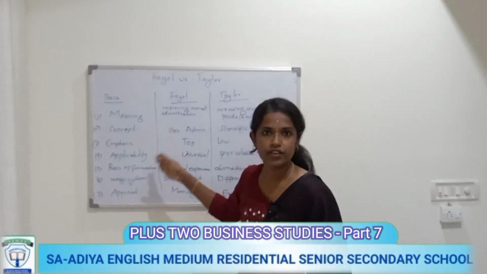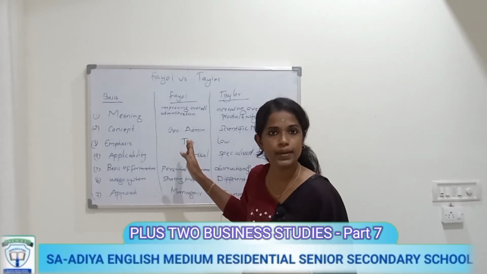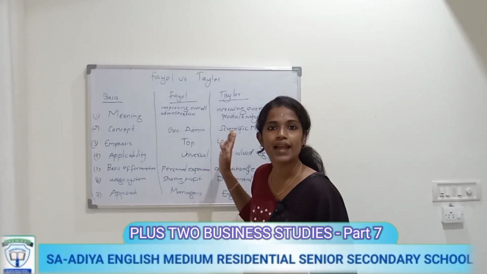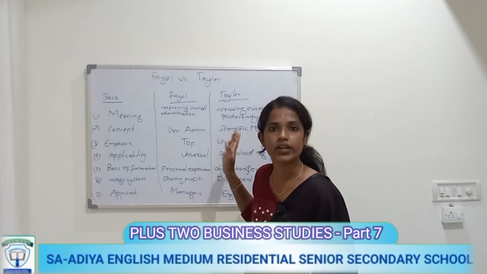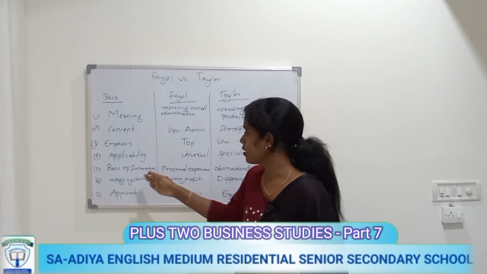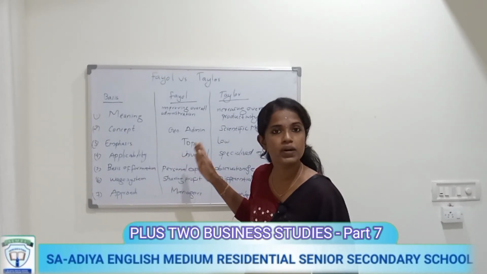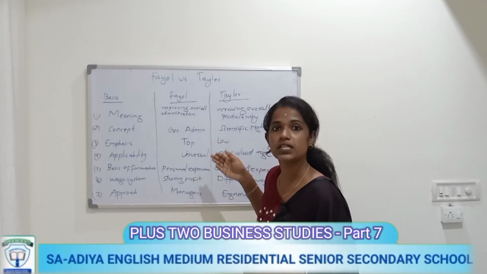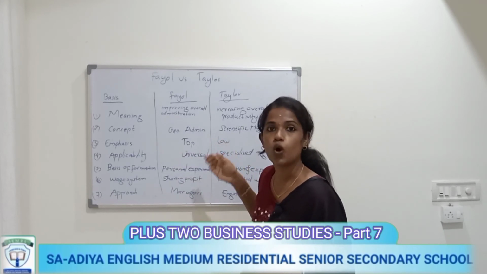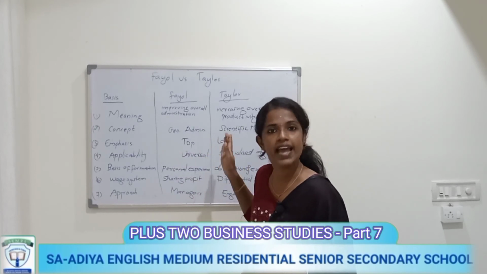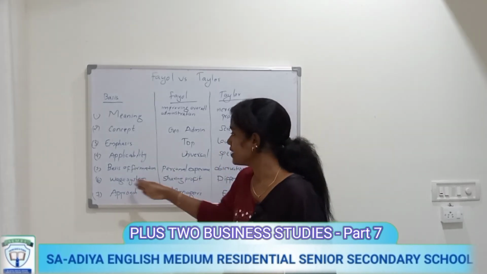Then applicability. Fayol's principles are universally applicable, but Taylor's principles are applied to specialized and specific organizations only. Then basis of formation: Fayol's principles and theories were formed through his own personal experience, but Taylor's were developed through observations and by conducting experiments. Then wage system.